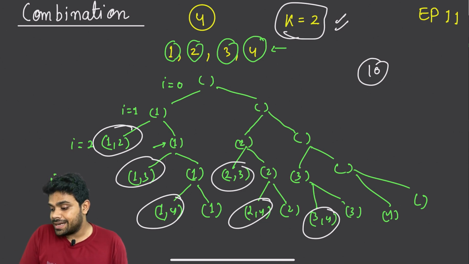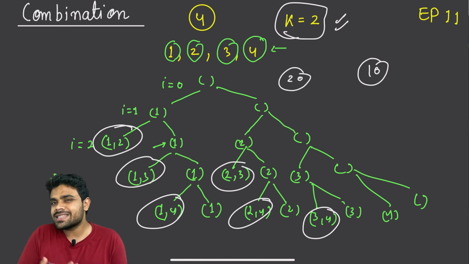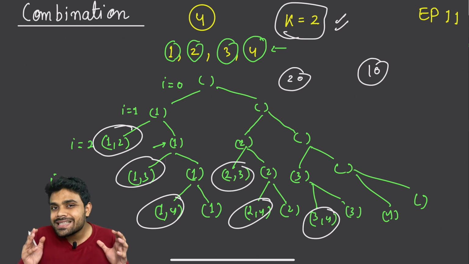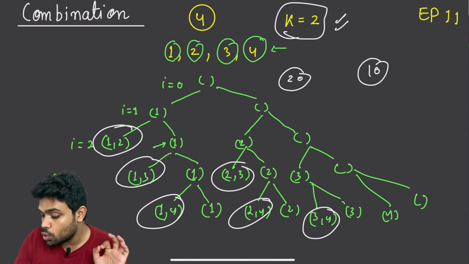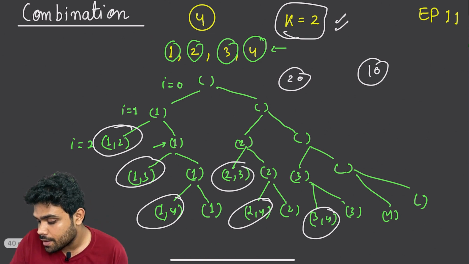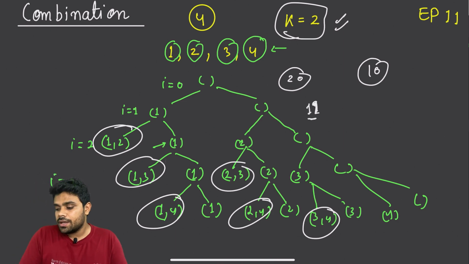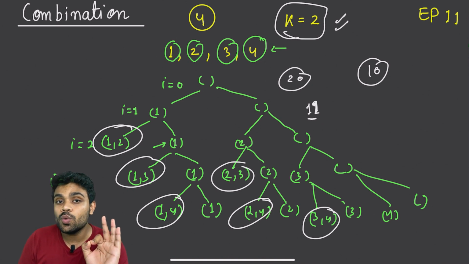Now, let's say 20 elements are given to me. I kept on skipping elements, one by one, and I reached, let's say, 11. Now I have to take a decision whether I should take 11 or not. Here I will only be able to take 11. I have to take 11. There's no way I can skip it.